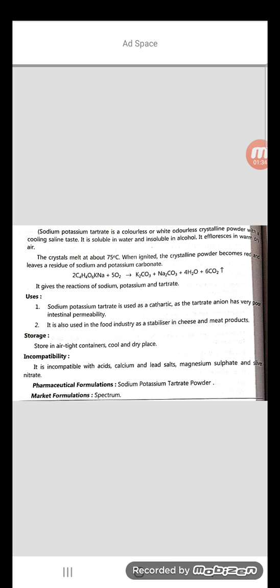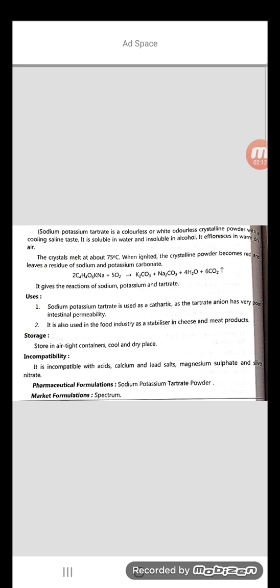Here 2 molecules of KHC4H4O6 react with sodium carbonate and water, and finally there is a formation of KNaC4H4O6 with 4 molecules of water. That is nothing but sodium potassium tartrate, with 6 molecules of carbon dioxide liberated. The solution is boiled for some time and then allowed to stand at 60 degrees centigrade for the completion of the reaction.